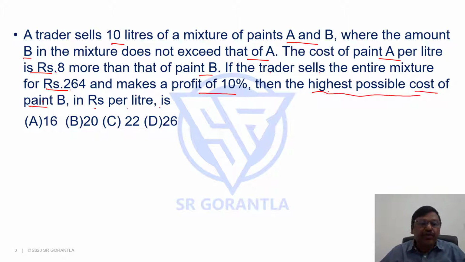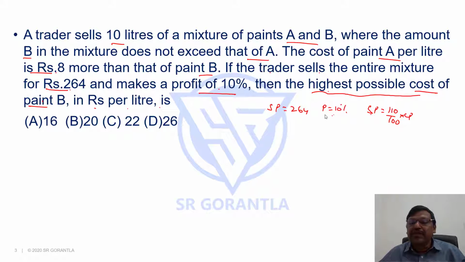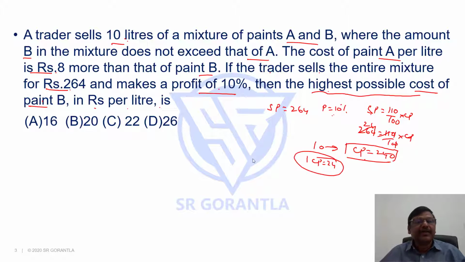Fine. Here we know 264 is the selling price and profit is 10%, means can we find the cost price or not? Yes, when there is a profit of 10%, selling price is 10% more than cost price, or 1.1 times, or 110% of the cost price. But I know selling price is 264. 264 is 110% of cost price, means cost price is 240. If cost price is 240, that is of how many liters? 10 liters. If the cost price of 10 liters is 240, the cost price of 1 liter is 24. So the average cost of this mixture per liter is 24 rupees.